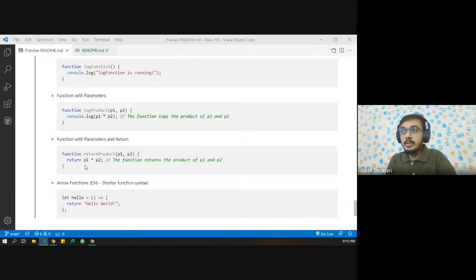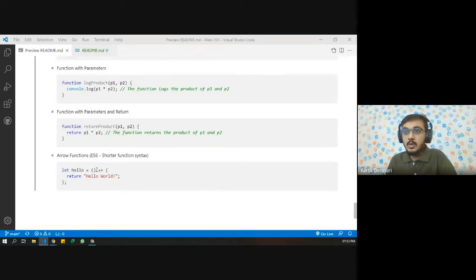If we want to return something, let's say let x equals the returned product, and we want the function to return something, then we can also have a function with parameters and a return type. So if we don't want to log directly inside the function, but want to log outside the function, then we can return the values.